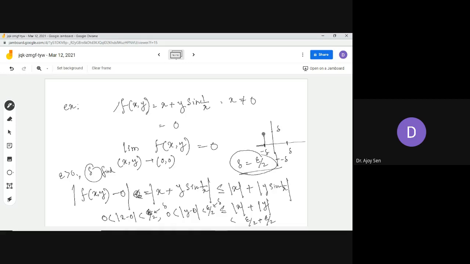So this is your region, the rectangular region around the point (0,0), since we are in the plane. This is the rectangular region for which such an inequality holds, and that's why the limit holds.